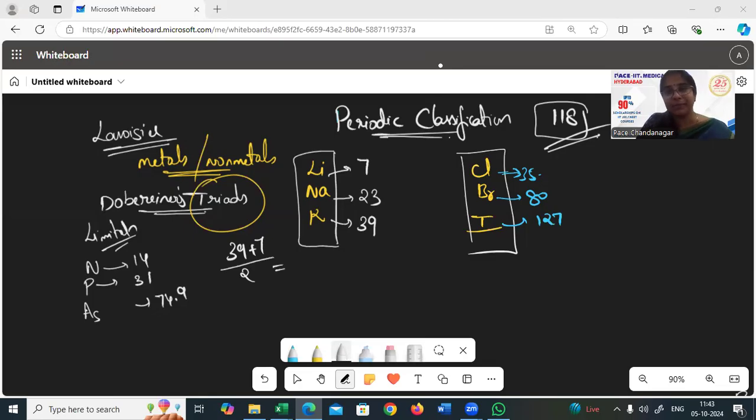Today we are going to discuss periodic classification. I am Harita Kasturi from PACE IIT and Medical, Hyderabad. So we are going to do the periodic classification today.